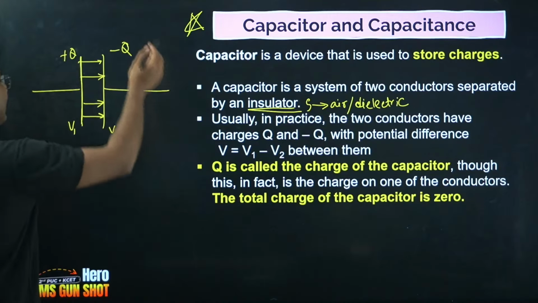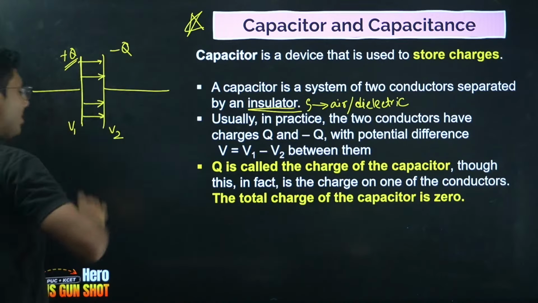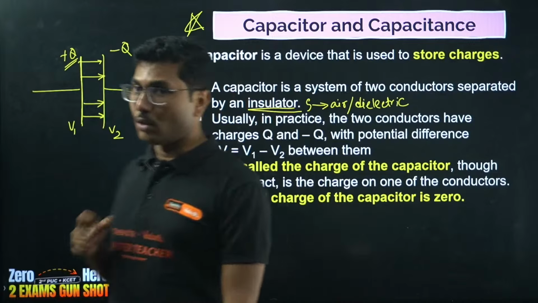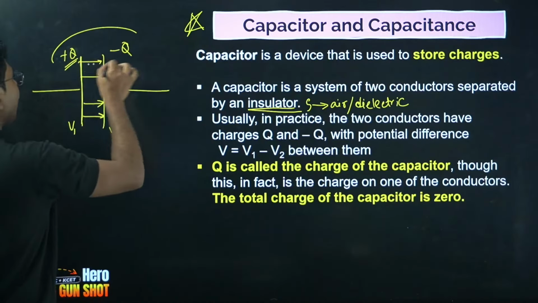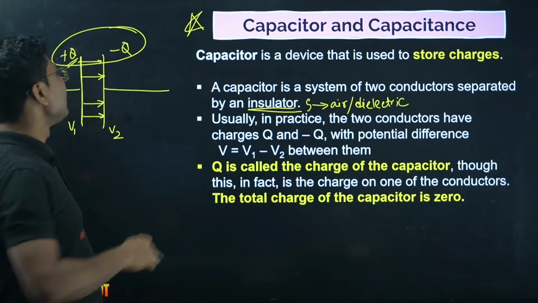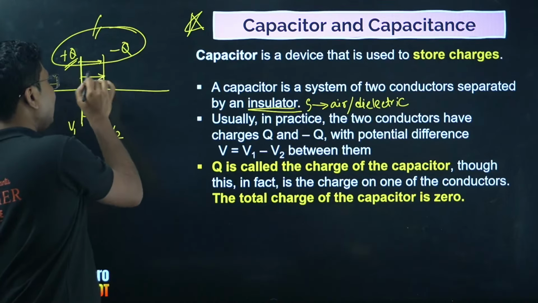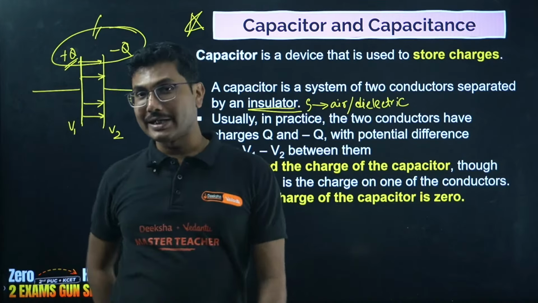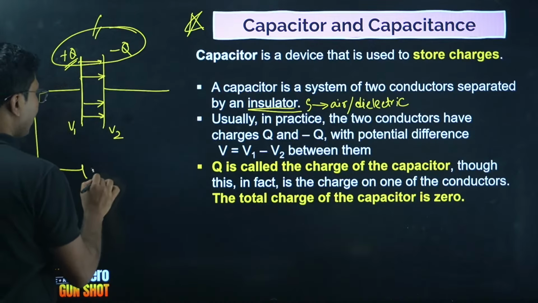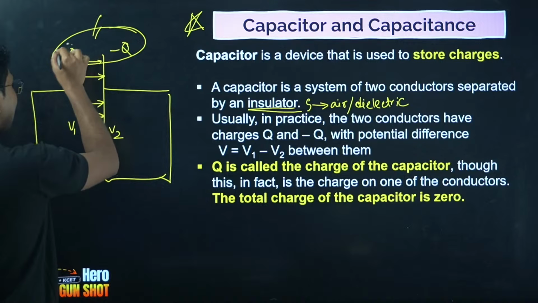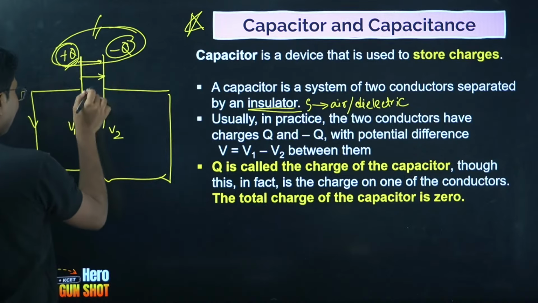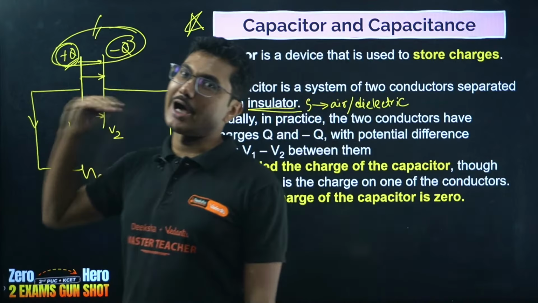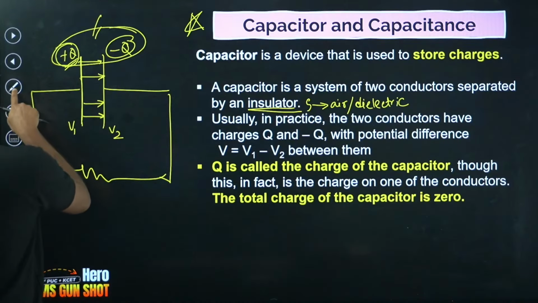Also, when we say charge of a capacitor we mention plus Q. Plus Q is the charge of the capacitor, or charge stored in the capacitor, even though the net charge of the capacitor plates is 0. If you combine these two sides, the total charge would still be 0. But why do we not say that the net charge is 0? Because if you connect them through a resistor, this one has higher potential, this one has lower potential, so there will be a current flowing. Basically energy is being stored, and that is stored in the form of charge. That's why we do not say that charge is 0.